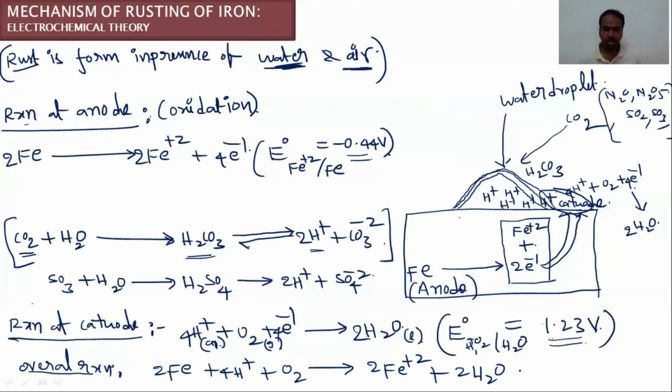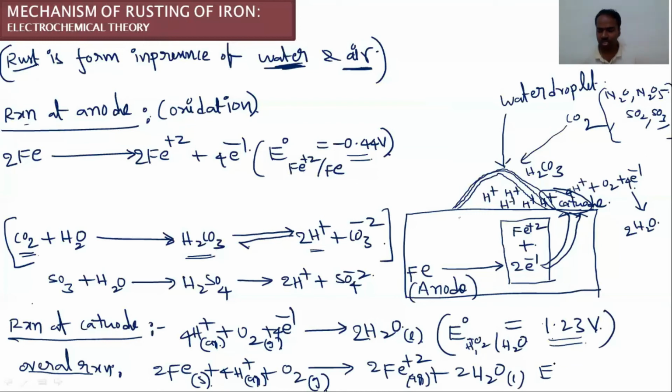So this is liquid and this is aqueous. This is also aqueous, this is gas and this is solid. This overall reaction takes place at the surface of the metal. So there is an anode of the cell and a cathode of the cell. So an electrochemical cell is established on the surface of the iron metal. Then find the EMF of this cell.